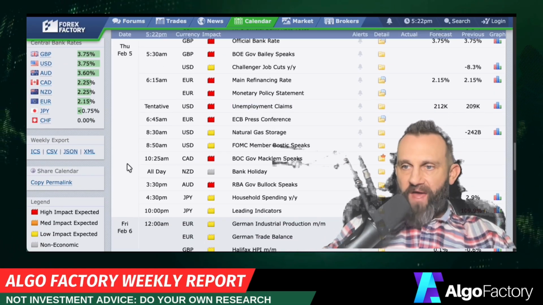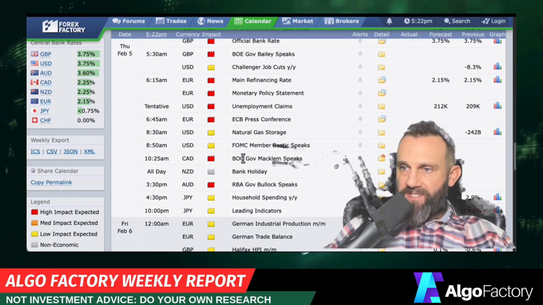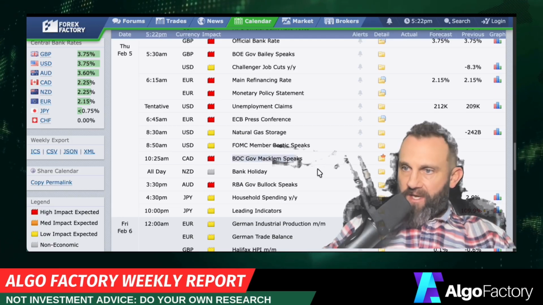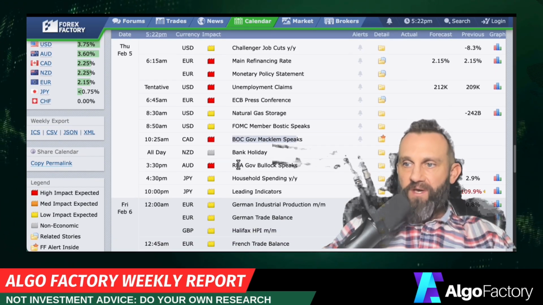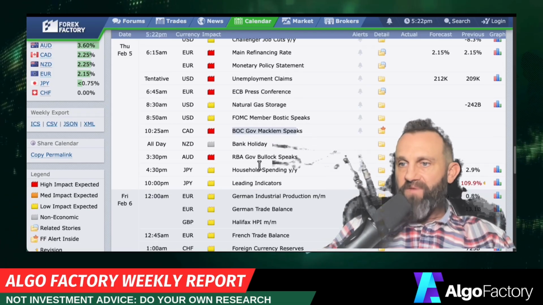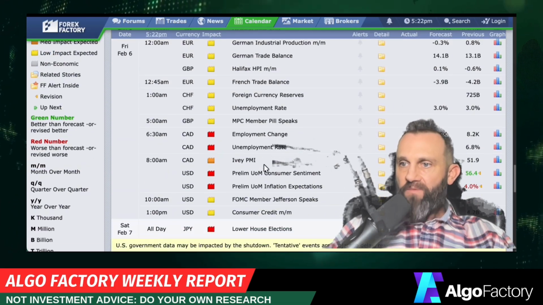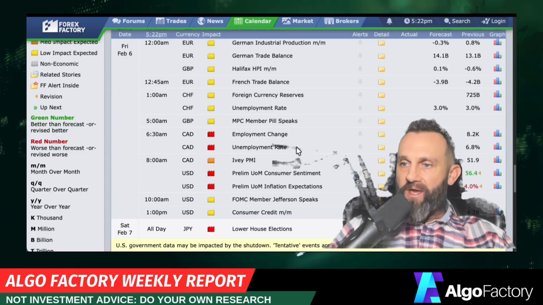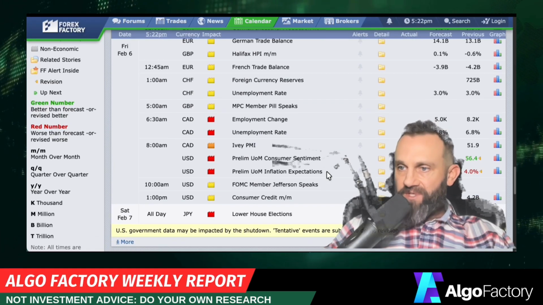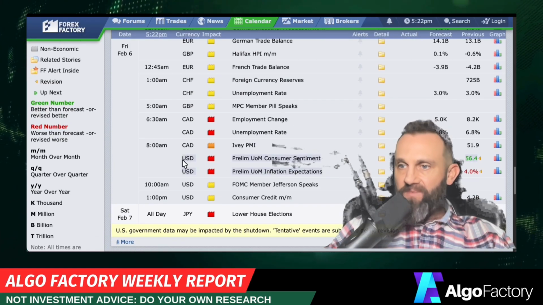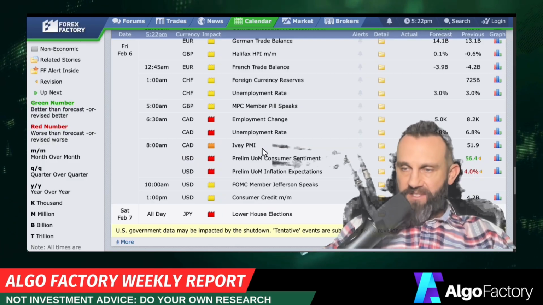We also have at 12:25 p.m. EST, Bank of Canada Governor Macklem speaks, and then we have the Reserve Bank of Australia Governor Bullock speaks. That's going to be at 5:30 p.m. EST on Thursday. Friday, we have some Canadian data coming out at 8:30 a.m. EST, and then the University of Michigan data comes out at 10 a.m. EST, and that should add some volatility to the markets.